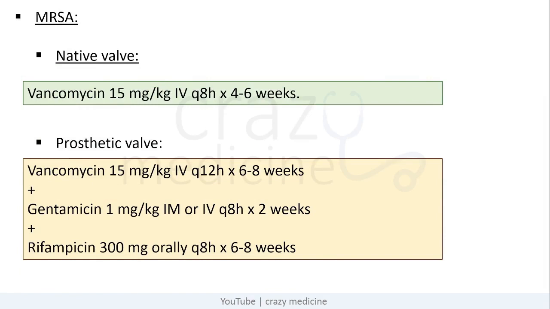Now coming to methicillin resistant Staph aureus. For native valve, we use vancomycin for 4 to 6 weeks. And for prosthetic valve, we have to use vancomycin plus gentamicin plus rifampicin. Again here, gentamicin is only used for 2 weeks. And other two drugs for 6 to 8 weeks.